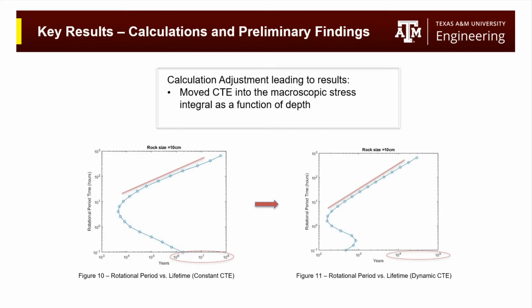Figure 11 was afterwards. The first thing that I noticed was the rock's lifetimes are 3 orders of magnitude shorter after implementing the dynamic CTE, pointing to much higher stress magnitudes. Also, as seen with this red line, this linear relationship between period and lifetime is preserved, even with the 3 order of magnitude shorter lifetime. And as expected, Figure 11's linear region slope increased compared to Figure 10's linear region due to a much shorter lifespan.